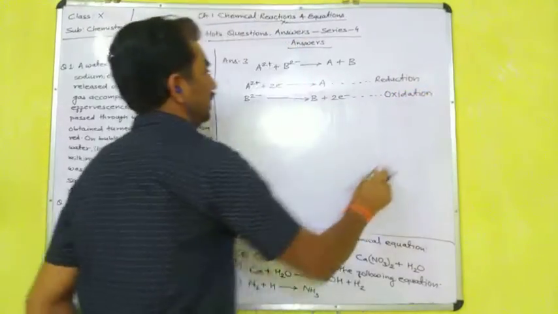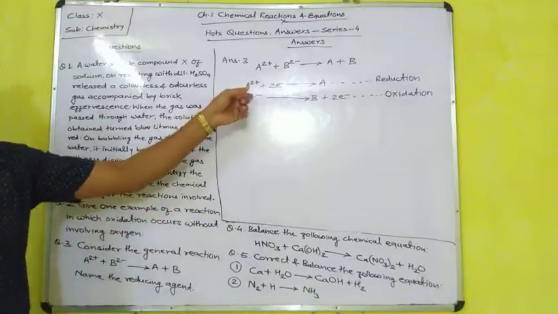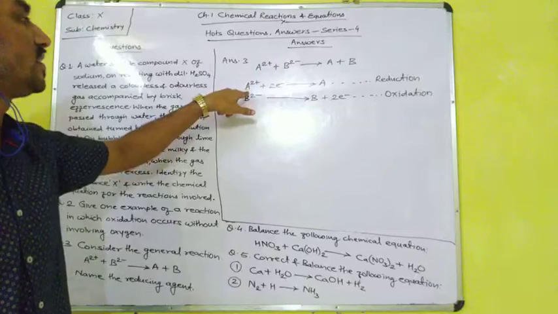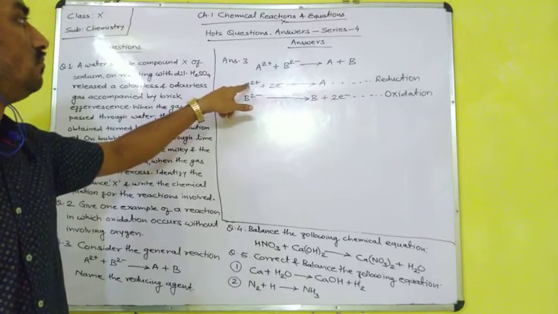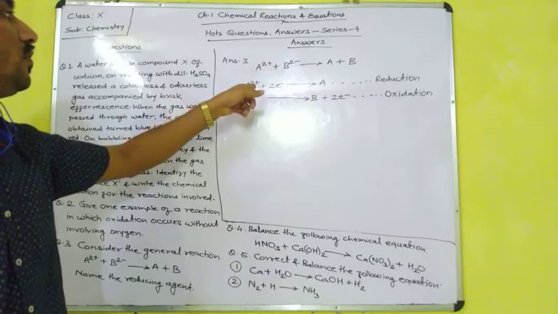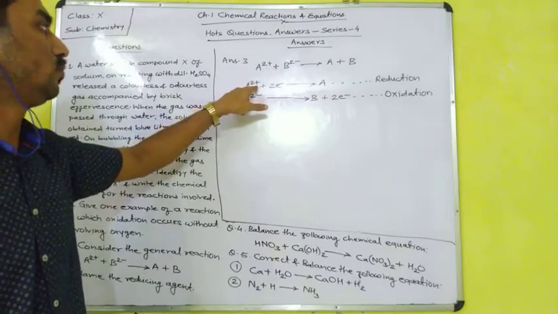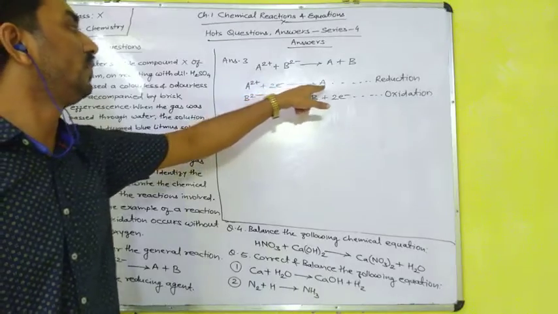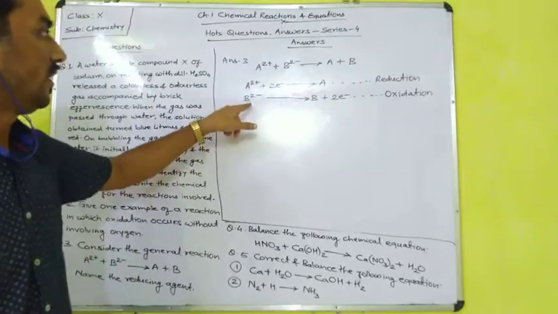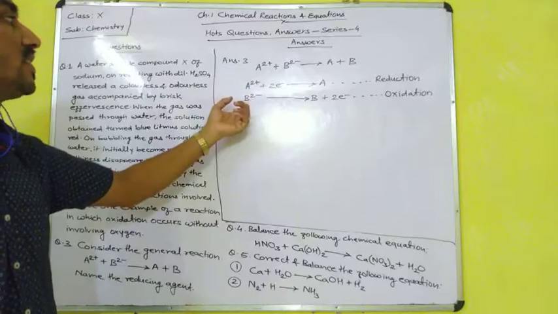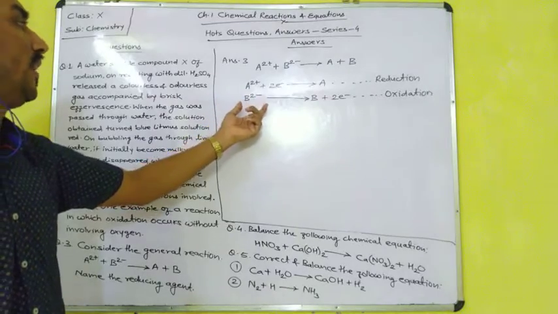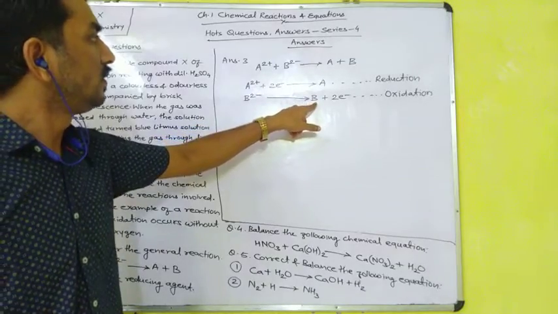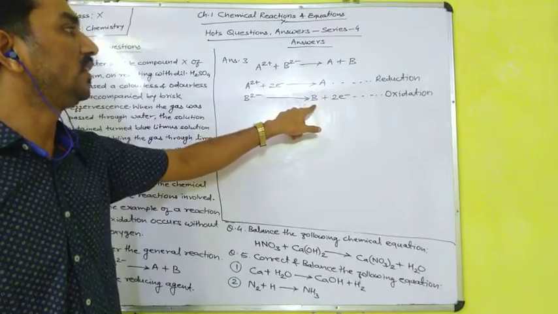Means in the first reaction, A2+ received 2 electrons, which it had already donated, and by receiving these 2 electrons it is now in the neutral form. And by donating these 2 electrons, B2 minus now forms B plus 2 electrons, B in the neutral form.